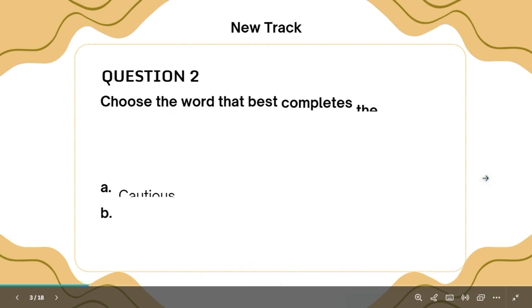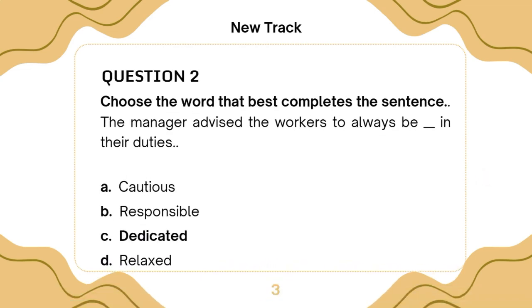Now let's look at question number 2. We are asked to choose the word that best completes the sentence. The manager advised the workers to always be dash in their duties. Now let's apply the use of elimination. If we eliminate A, cautious, it can't be cautious because this preposition cannot be used for cautious. Cautious in is not a preposition for cautious.